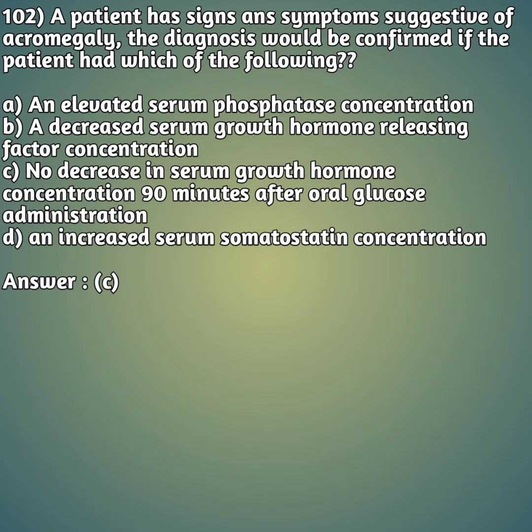A patient has signs and symptoms suggestive of acromegaly. The diagnosis would be confirmed if the patient has which of the following? Option A, an elevated serum phosphate concentration. Option B, a decreased serum growth hormone releasing factor concentration. Option C, no decrease in serum growth hormone concentration 90 minutes after oral glucose administration. And option D, an increased serum somatostatin concentration. So the right answer is option C, no decrease in the serum growth hormone concentration 90 minutes after the oral glucose administration. Moving on to our next question.